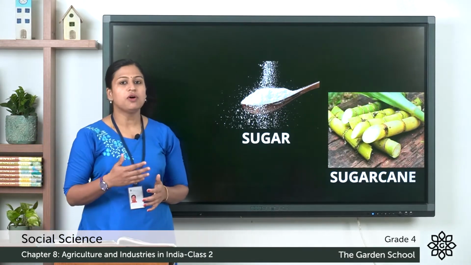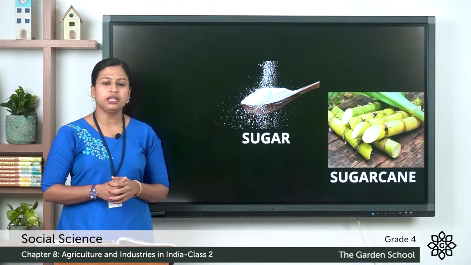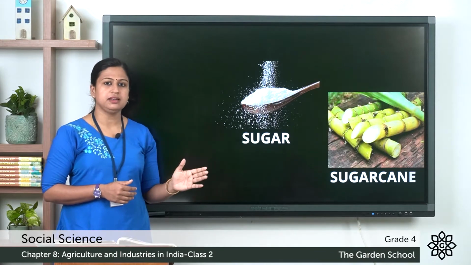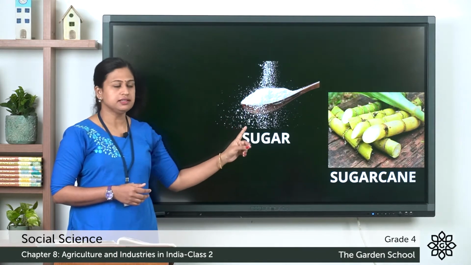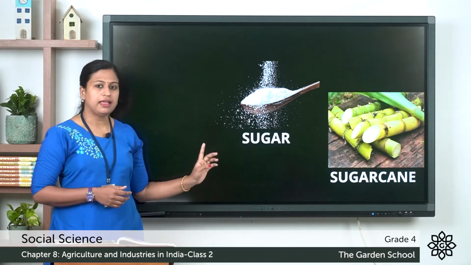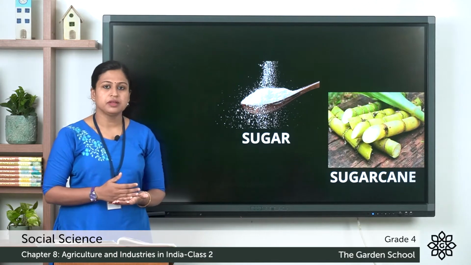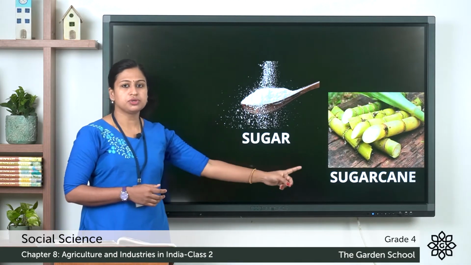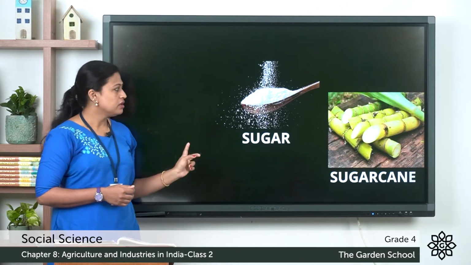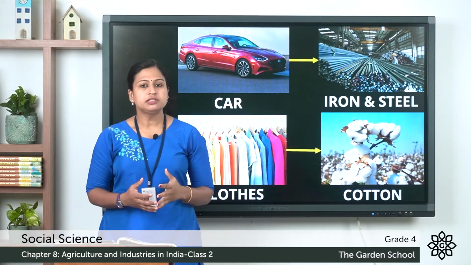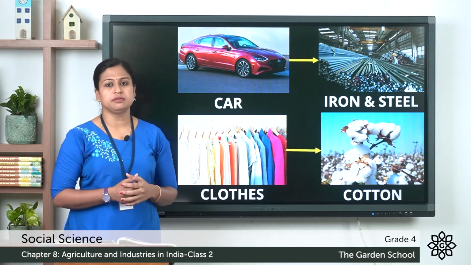Sugar. So, you all love sugar. It has a very sweet taste. Now, do you think that this sugar is present in nature in this form? No, it is a processed one. That is, it is a final product and the raw material is sugar cane. So, from sugar cane we get sugar. Sugar cane is the raw material and this is the final product. So, there are lots of things that we use in our daily life which are processed products.